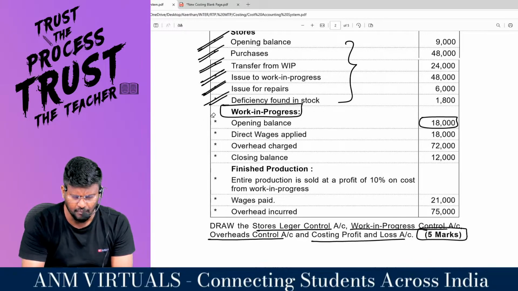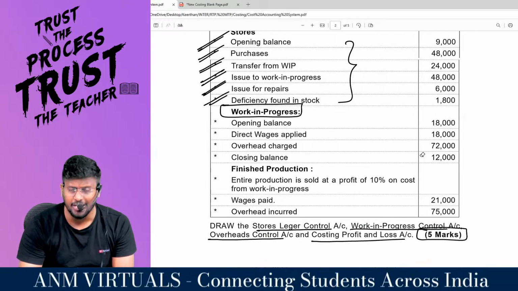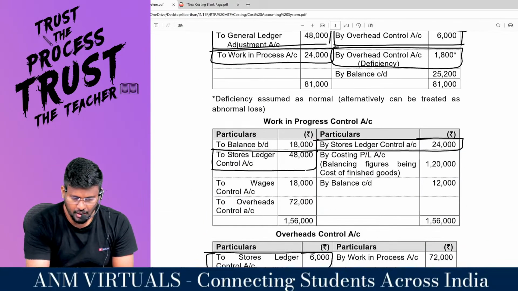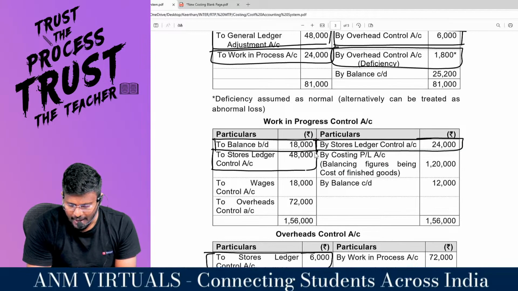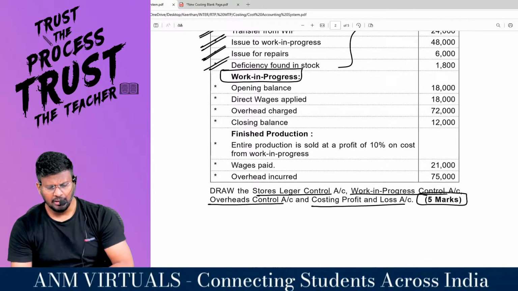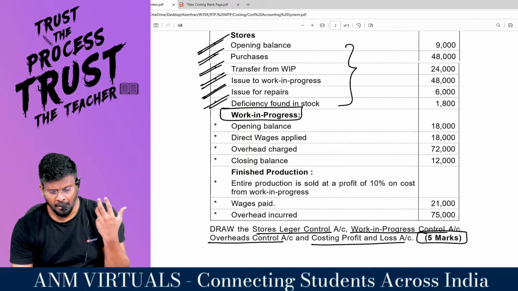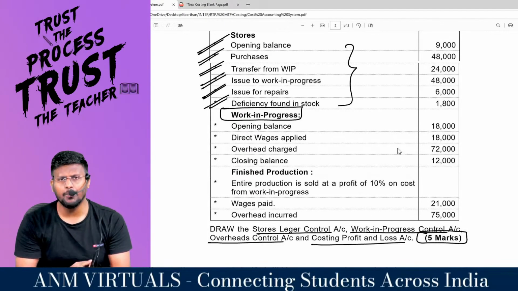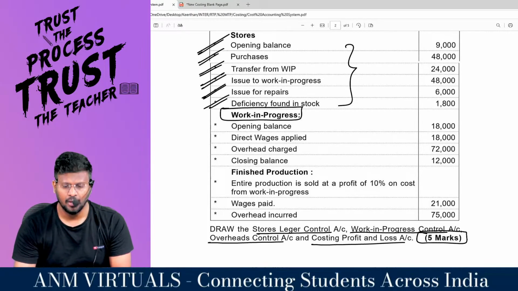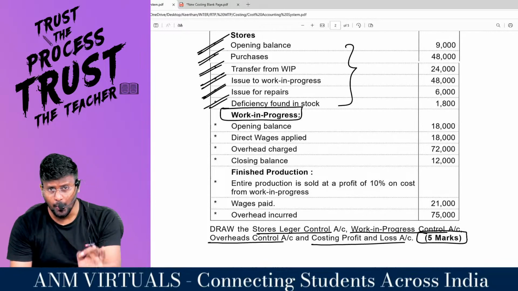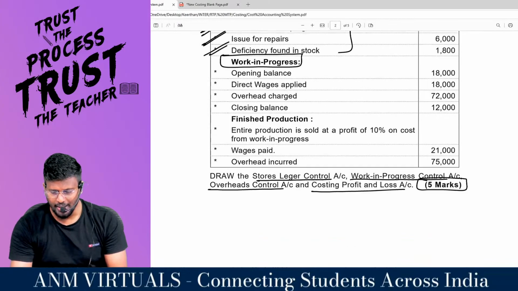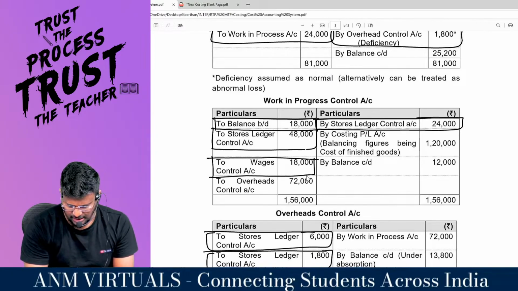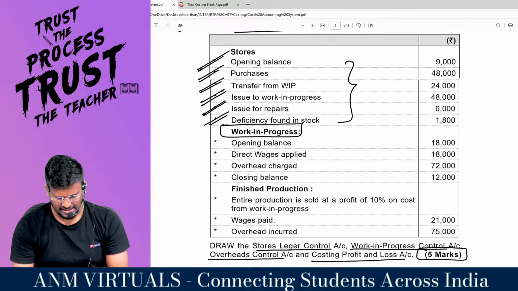Coming to the WIP, my dear lovable students, opening balance 18,000. So, WIP ledger control account debit side to balance brought down 18,000, you will pass. Comfortable. Direct wages applied. Direct wages applied means from the wages control account you have taken to the WIP 18,000, my dear lovable students. So what entry will you pass? WIP ledger control account debit to wages control account 18,000. So WIP ledger control account debit side to wages control account 18,000. Getting it?